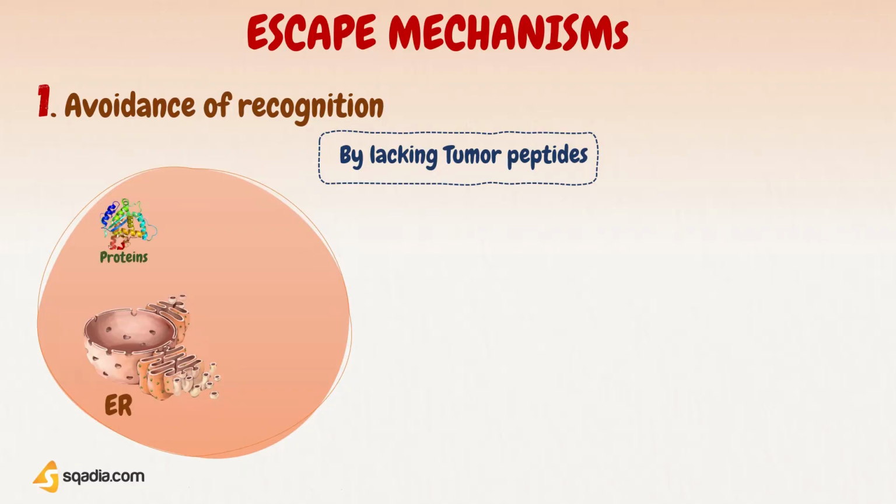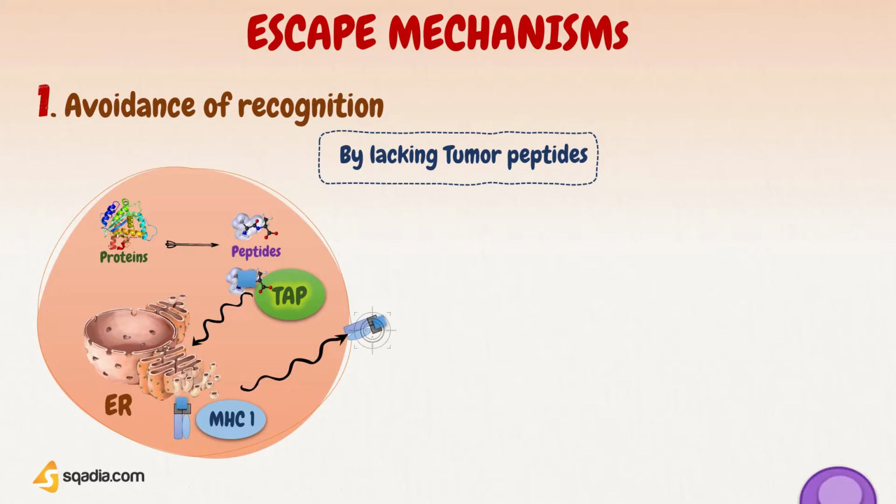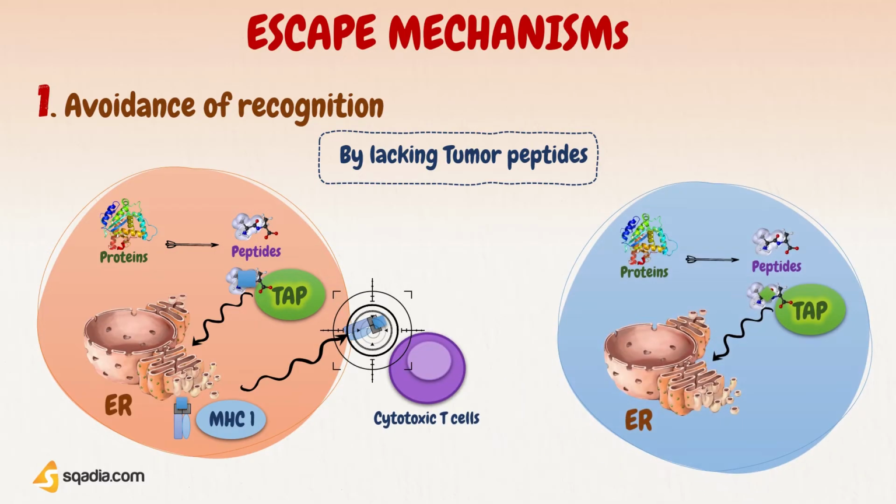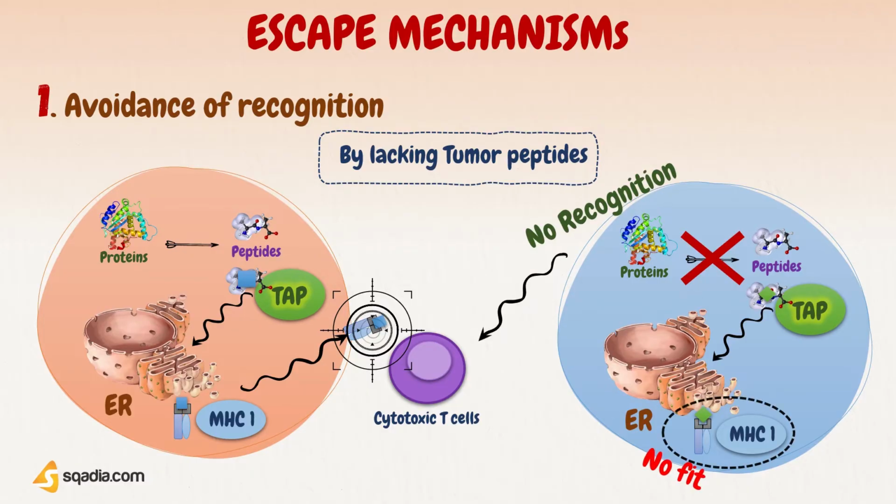These peptides are then conveyed by a transporter system called transporter associated with antigen processing, or TAP, to the endoplasmic reticulum, where they are bound by class I MHC molecules and presented on the cell surface to cytotoxic T cells. But in case of tumor cells, they may not form such tumor peptides that fit into the binding sites of patients' MHC molecules, and so they avoid detection by T cells.